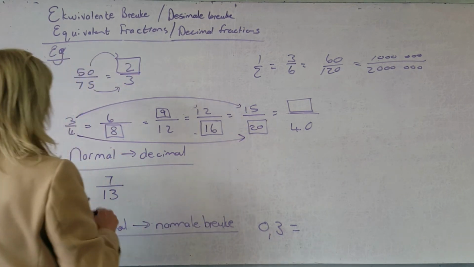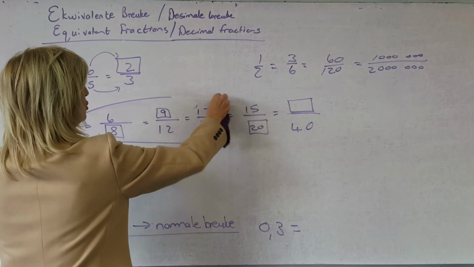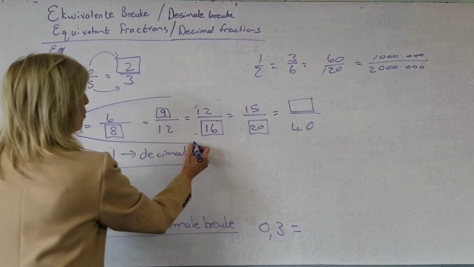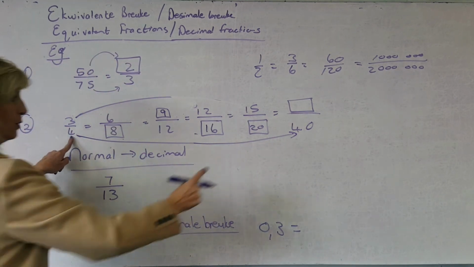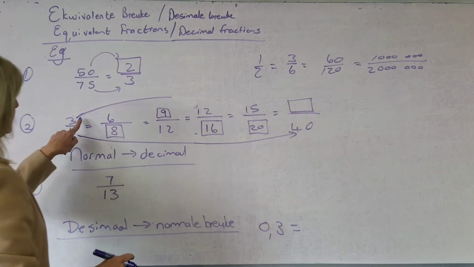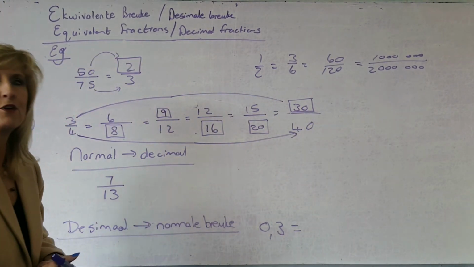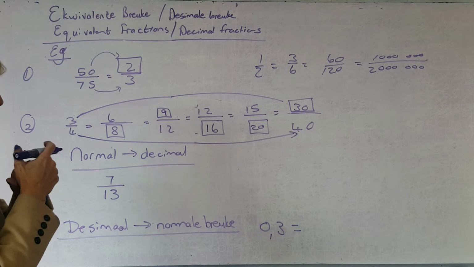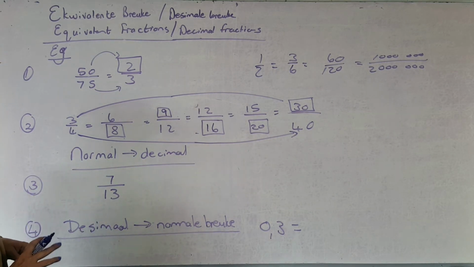What did I do with 4? Let me make it shorter. Then we made 4 was timed with what to get to 40? 4 was timed with 10. So I've got to time 3 also with 10 and I'll get 30. En hoeveel van daai kan ons daar wees? There can be infinitely many equivalent fractions. Now this really feels like very, very primary school.